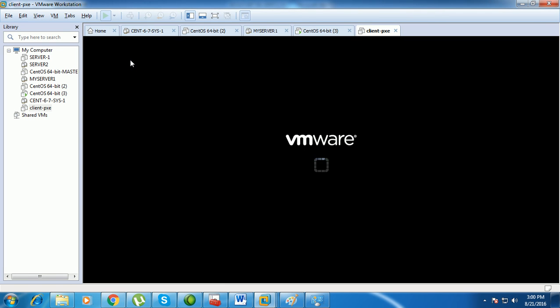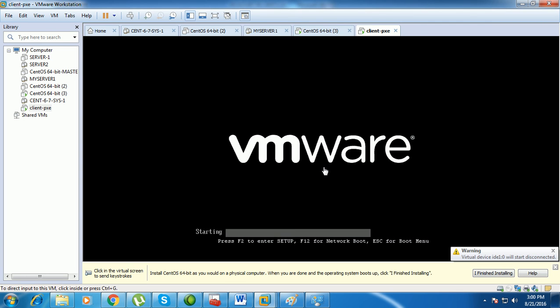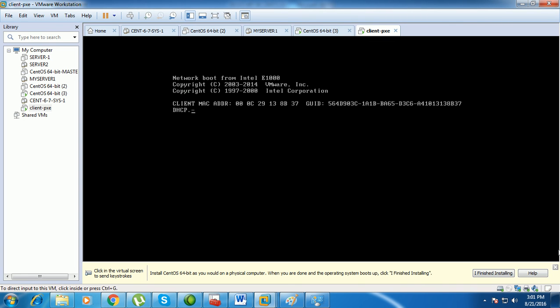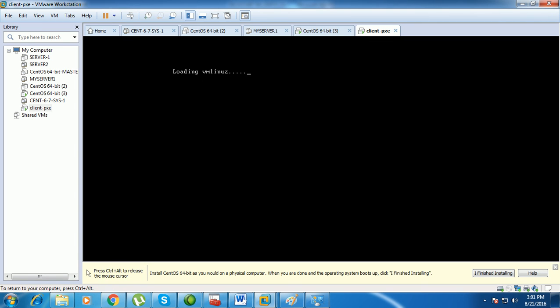Now power on this virtual machine. See, now it is booting with DHCP. Install or upgrade operating system. No need to press any key, or if you want, wait for some time, maybe 1 minute, or you can simply press Enter also.